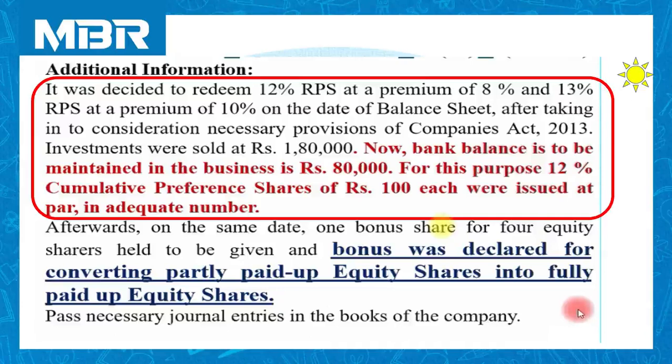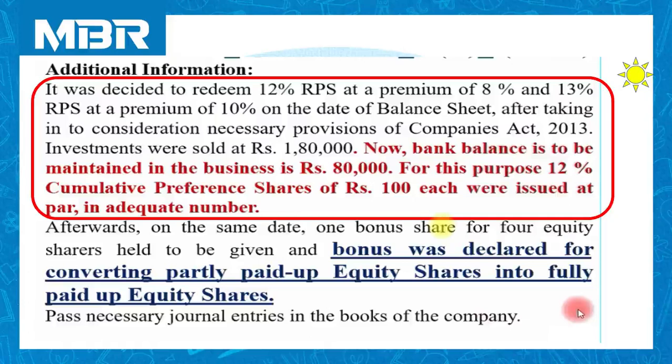After taking into consideration necessary provisions of Companies Act 2013, not necessary to mention in any question. As we all know, it is compulsory for each and every company to follow the provisions of Section 55 of the Companies Act 2013. So whether it is written in the question or not, it is compulsory for the company to follow the provisions of the Act.